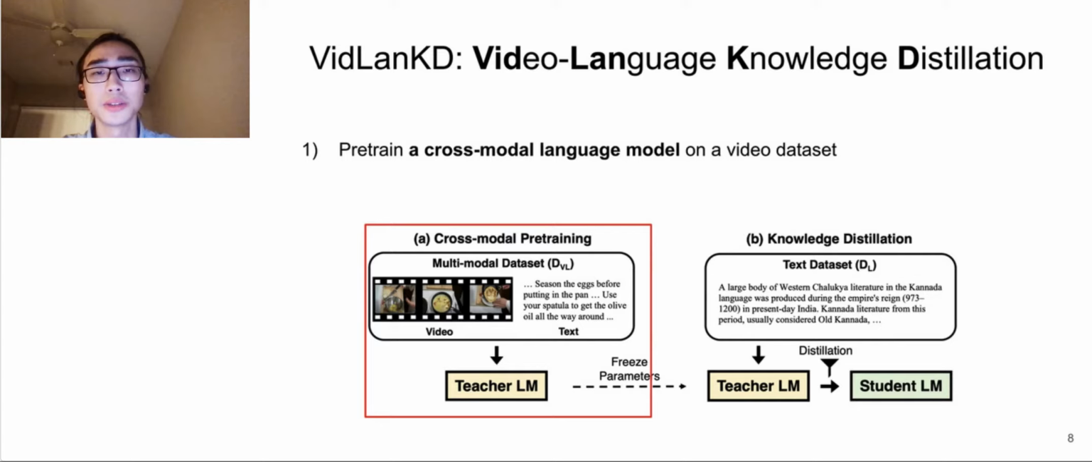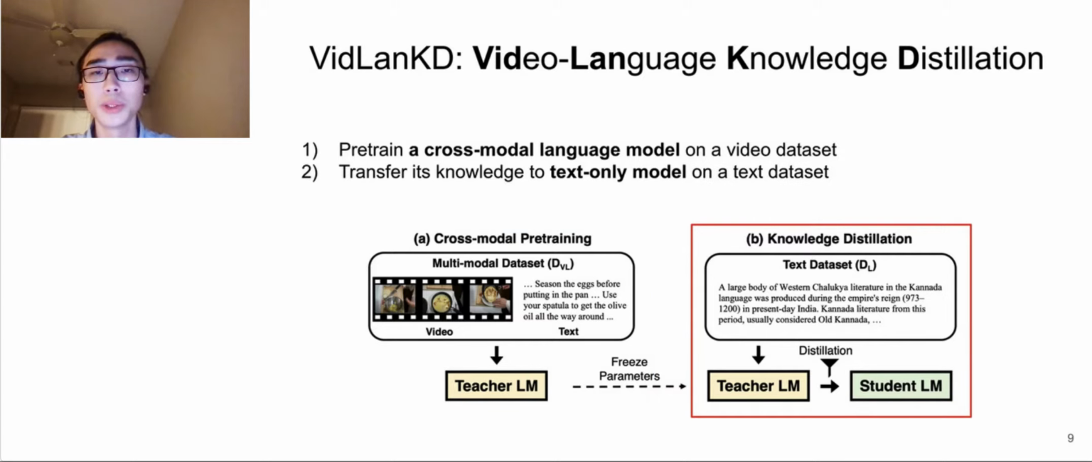Similar to vokenization, we first pre-train a cross-modal language model on the video dataset. Second, we transfer its knowledge to a text-only model on the text dataset. Then, let's get into the details of our method.